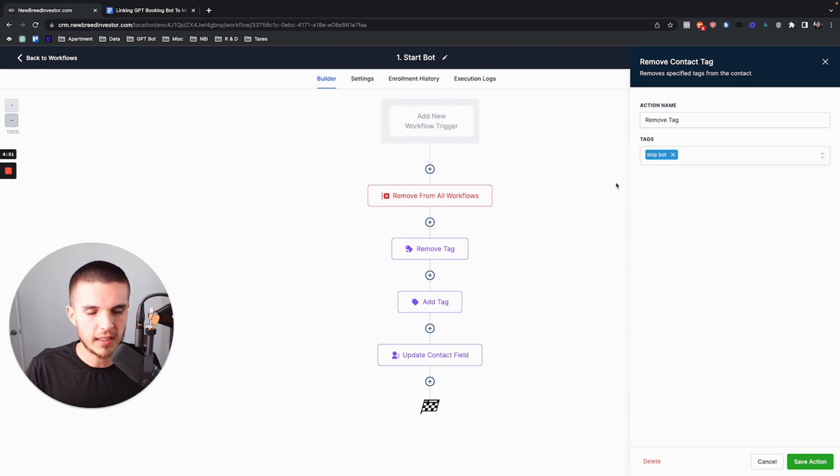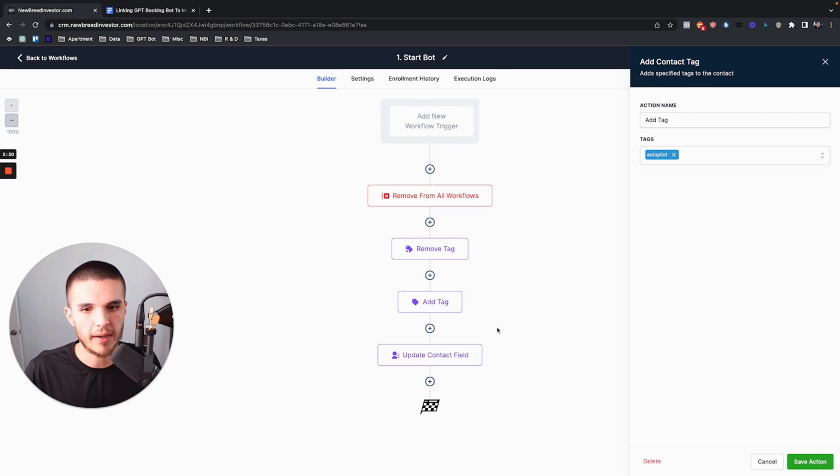Then the next thing is it removes a tag, which is stop bot, because if the lead was previously in the bot, and then you turned on the stop bot for that lead, we want to make sure we remove that tag so that we can view if the bot is on for a lead, which is one simple tag. If it's on stop bot, that means that the lead has been through the bot, but the bot is not on for the lead.